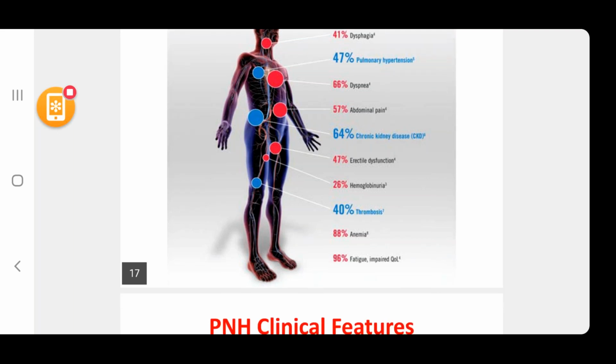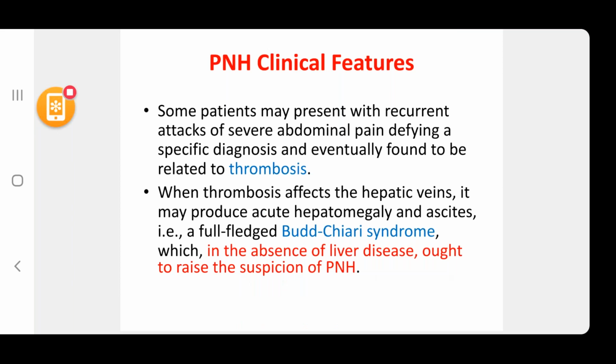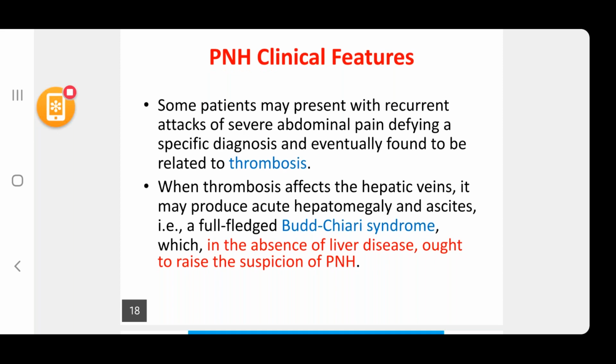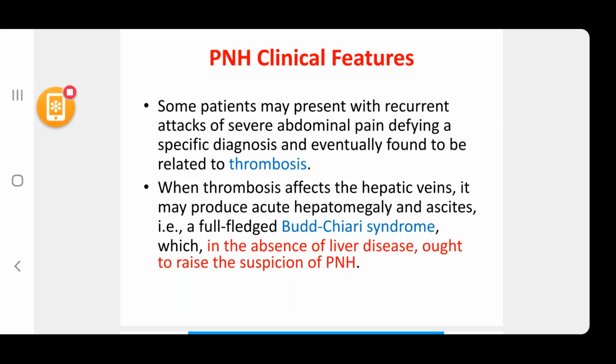Next, PNH clinical features also. Some patients may present with recurrent attacks of severe abdominal pain, defying a specific diagnosis and eventually found to be related to thrombosis. When thrombosis affects the hepatic veins, it may produce acute hepatomegaly and ascites, that is a full-fledged Budd-Chiari syndrome, which in the absence of liver disease ought to raise a suspicion of PNH. So if there is a suspected Budd-Chiari syndrome in the absence of liver disease, you have to suspect PNH in that patient. Thrombosis is very common in PNH.